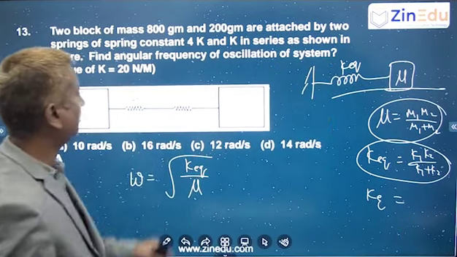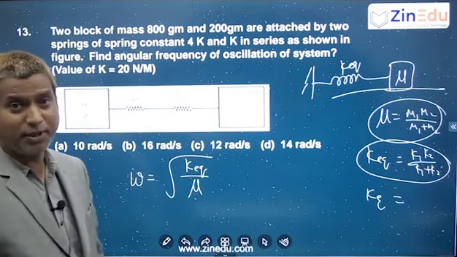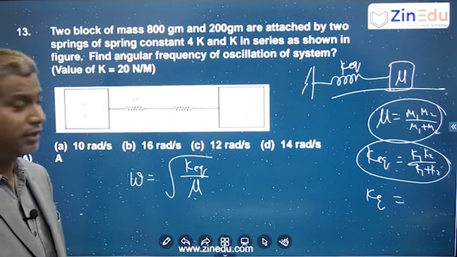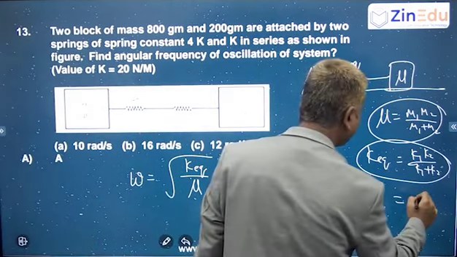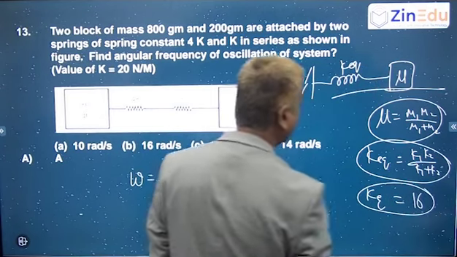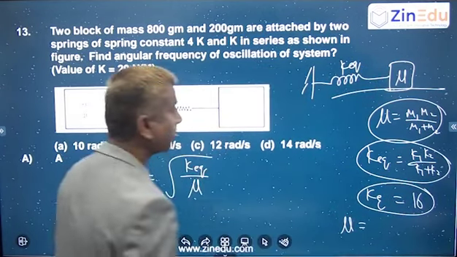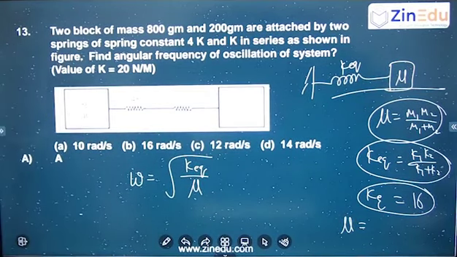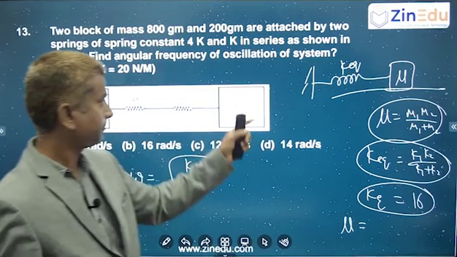K1 K2 by K1 plus K2 means you will get 4K by 5. 4K by 5, and substitute the value of K. Okay, you are getting 16. Then what about the new value? M1 M2 upon M1 plus M2, right? So for that,